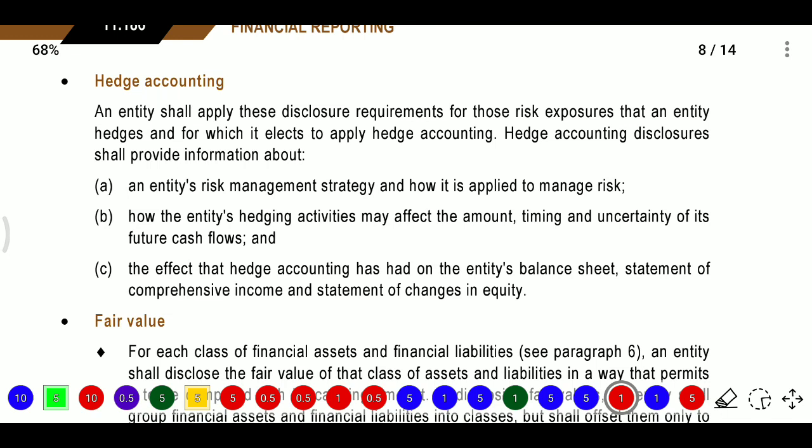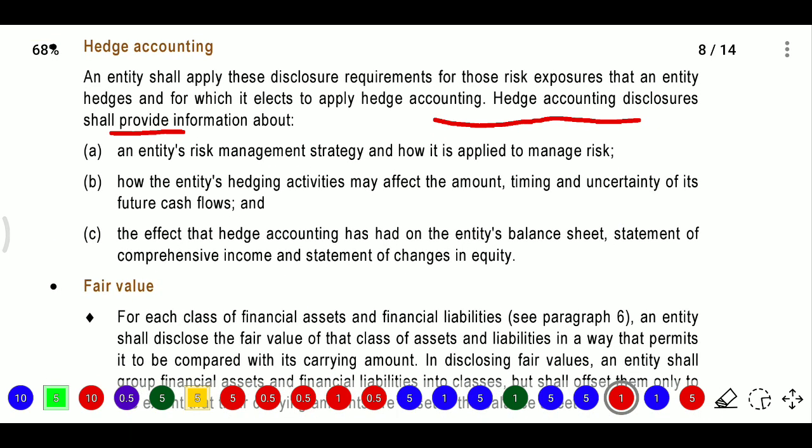So the type of hedge we need to account for now. An entity shall apply those disclosure requirements for those risk exposures that an entity hedges and for which it elects to apply hedge accounting. Hedge accounting disclosure shall provide information about an entity's risk management strategy and how it is applied to manage the risk.